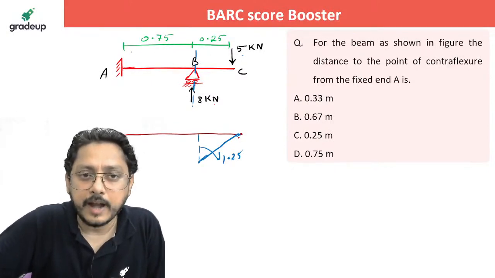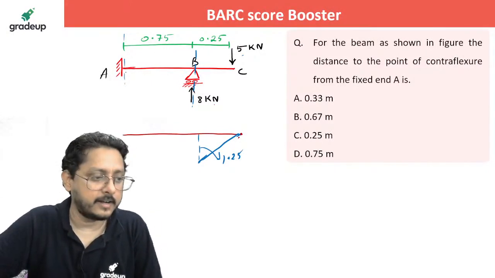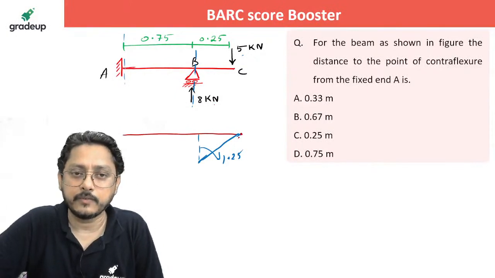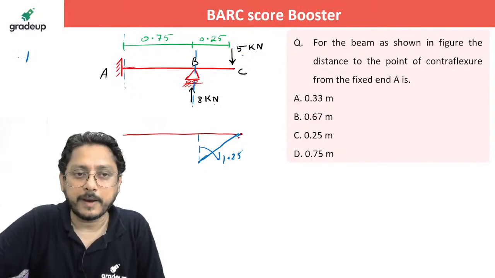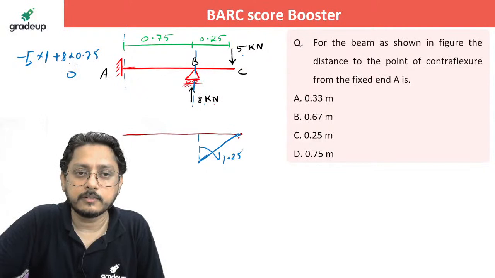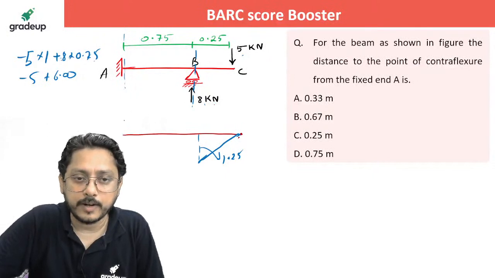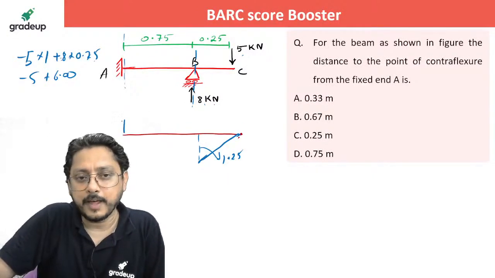Then stand directly at this location. What is the total bending moment when you stand here? 5 into 1 is hogging, so that is minus of 5 into 1. Then 8 into 0.75 is a plus 8 into 0.75. How much will it be? 8 into 0.75 is 6. So it will be plus 6 and minus 5, plus 1. So you have a plus 1 at this location. Now this is your bending moment diagram.